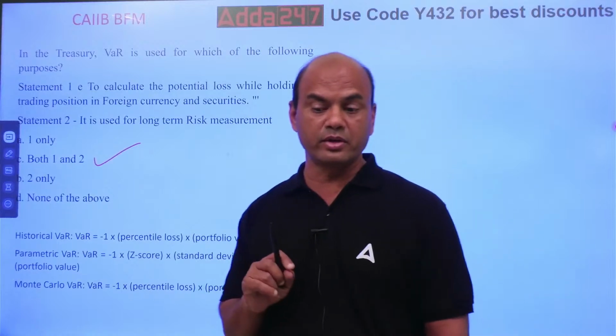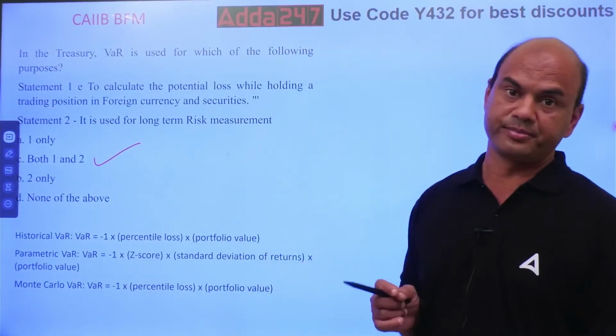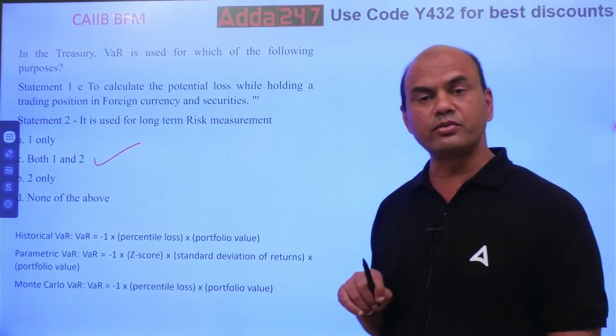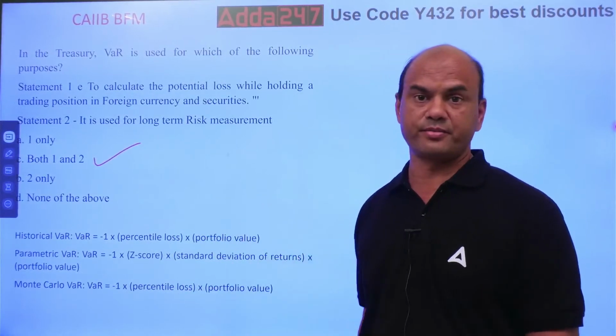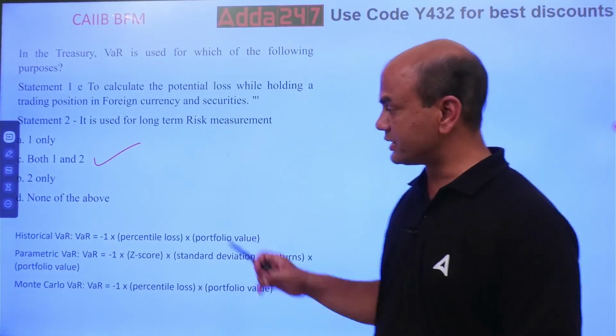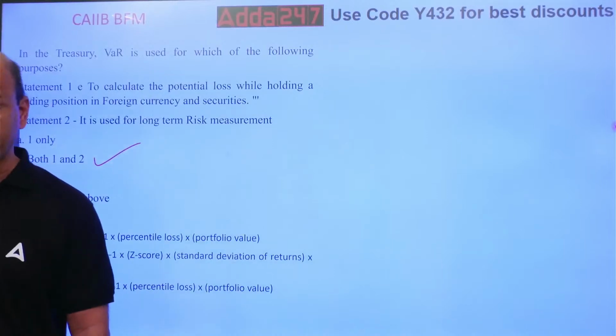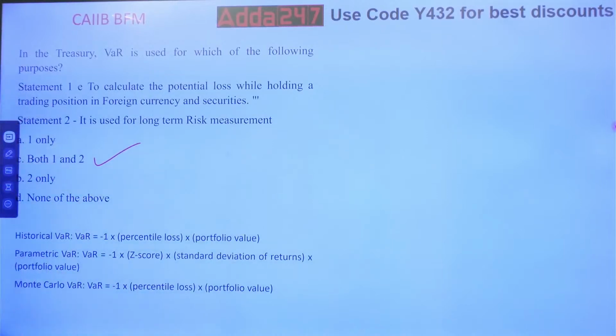These three formulae you remember by heart, or at least the names you remember, because in the exam they might ask you what are the various types of VAR. Okay, so historical, parametric and Monte Carlo. These are the types of VAR. Okay, got it? Next.